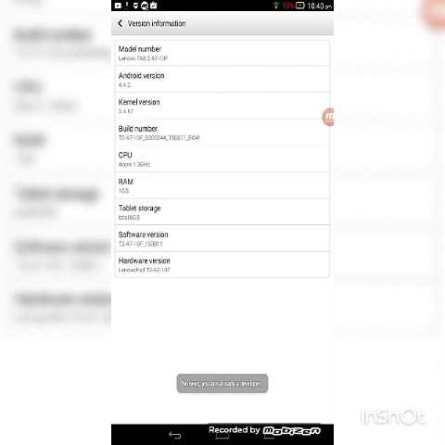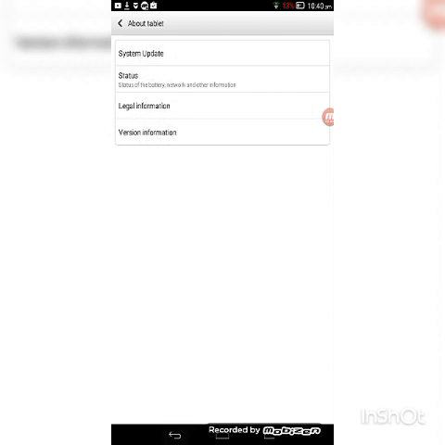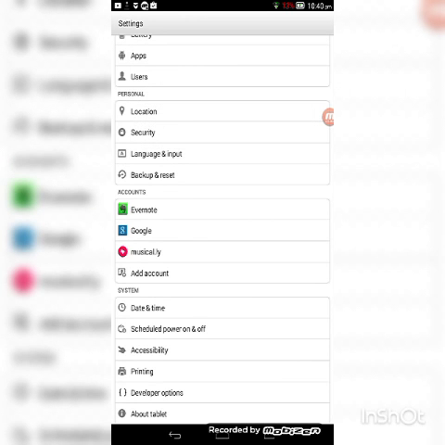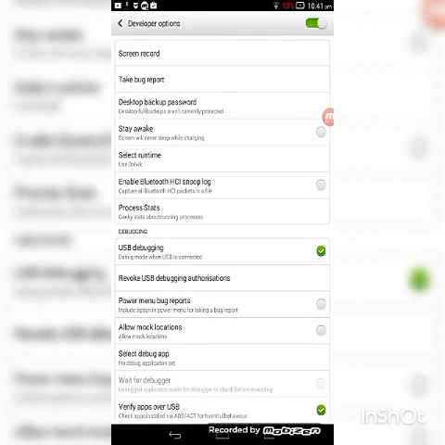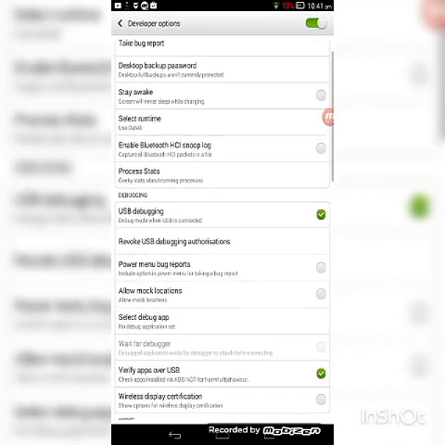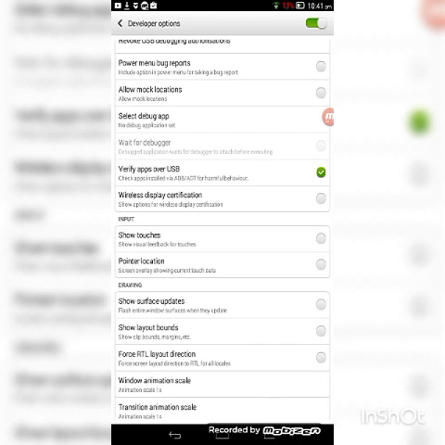Okay, as I have already done it, it is saying no need, you are already a developer. Then you will see another option has come in the category of system. So you go ahead and click on that. Then you gotta go to allow mock locations. Click on that.